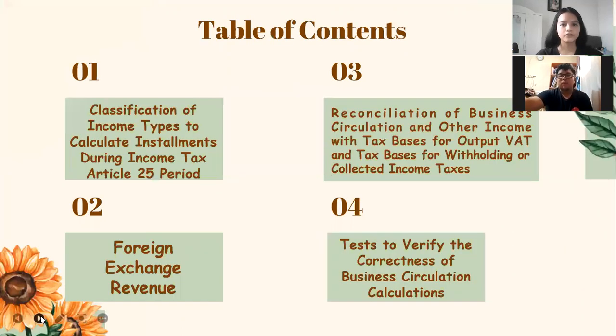For the table of contents, there are four. First, classification of income types to calculate installments during income tax article 25 period. Second, foreign exchange revenue. Third, reconciliation of business circulation and other income with the tax base for output value added tax and the tax base for withholding or collective income tax. And the last, test to verify the correctness of the business circulation calculation.